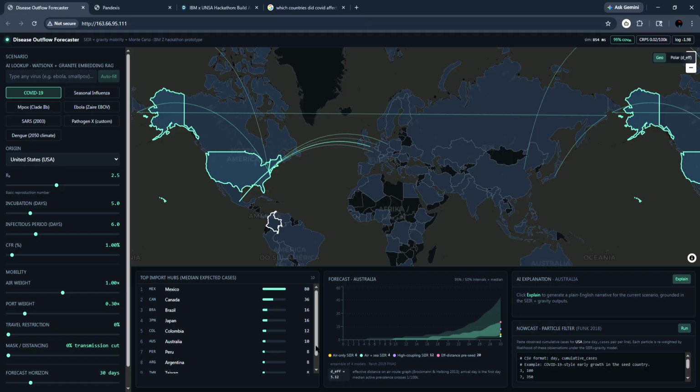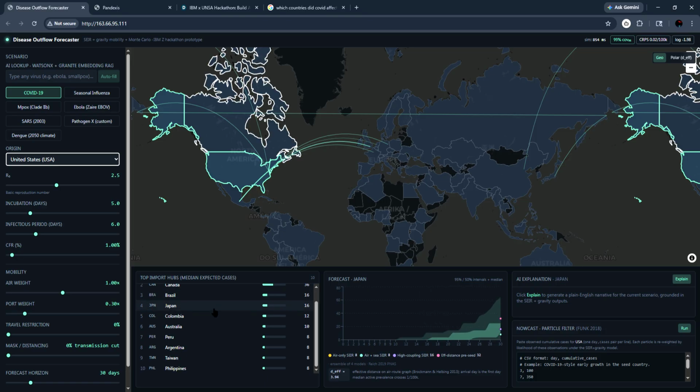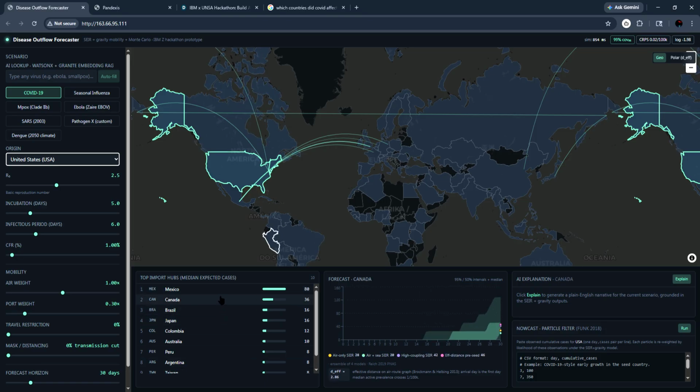So here's our UI. Here we see some various pandemics. Here we have some different sliders. Here is the origin of the virus. We have the countries that are affected and how many infections are expected.